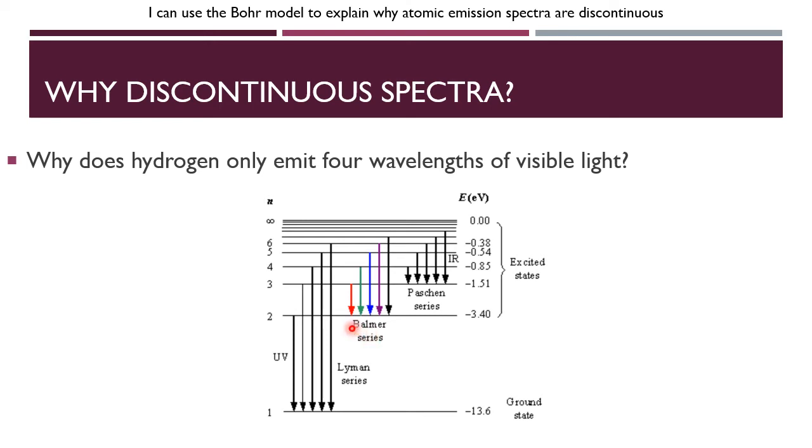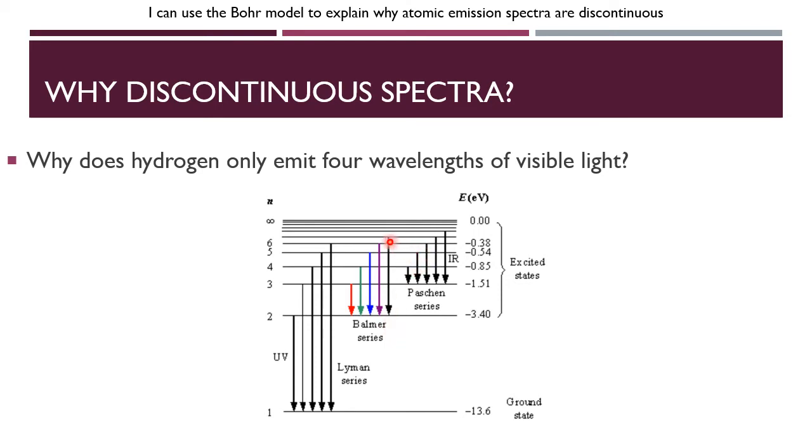So why don't we get a slightly different shade of red, or why don't we get a yellow, or why don't we get an orange? Well, because there are no gaps anywhere in this energy level structure that matches the energy of that photon, if we wanted to get yellow or orange or any other color or any other shade.